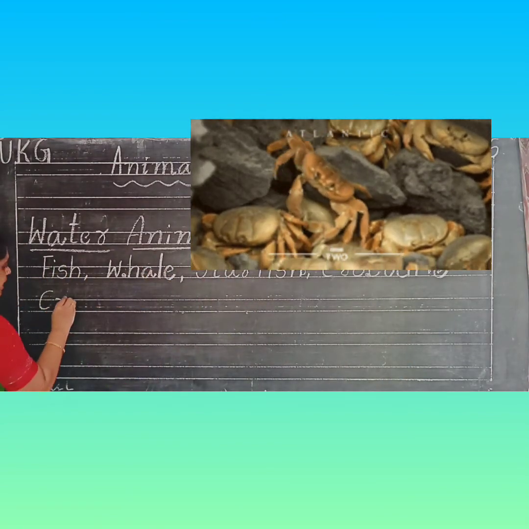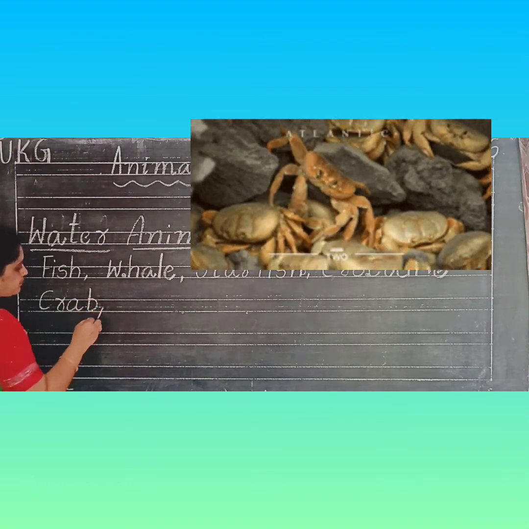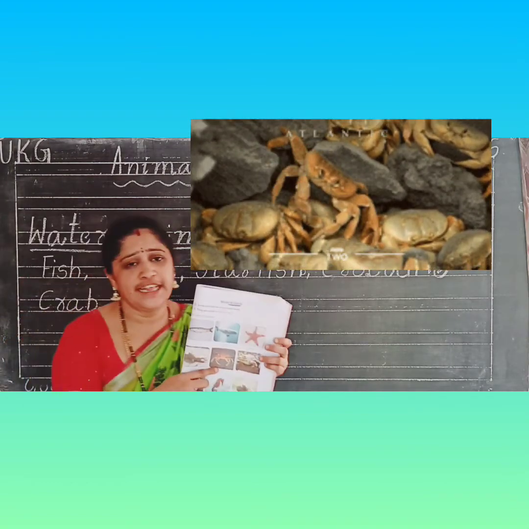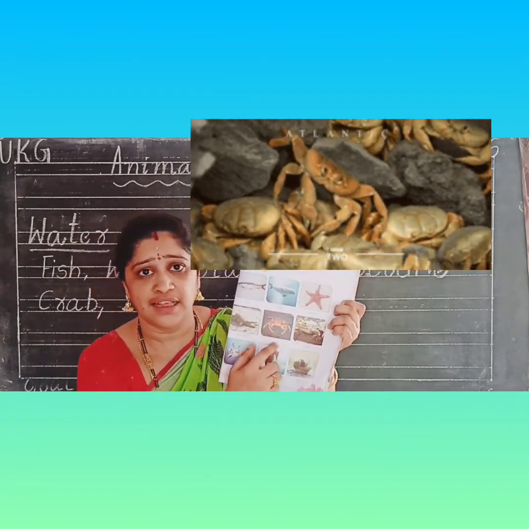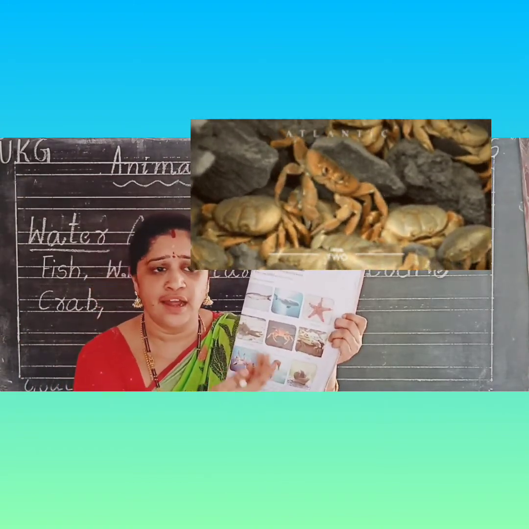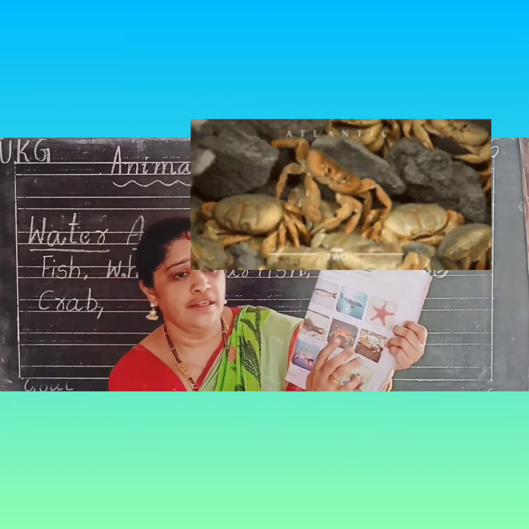Crab. Mostly we can see this one on seashores, Nana. It has 6 legs. Some people will eat crabs also. Next one is frog.